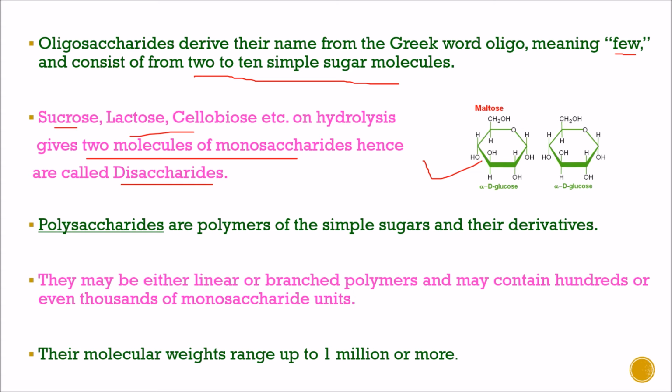Polysaccharides are polymers of the simple sugars and their derivatives. They may be either linear or branched polymers and may contain hundreds or even thousands of monosaccharide units. Their molecular weights range up to 1 million or more.